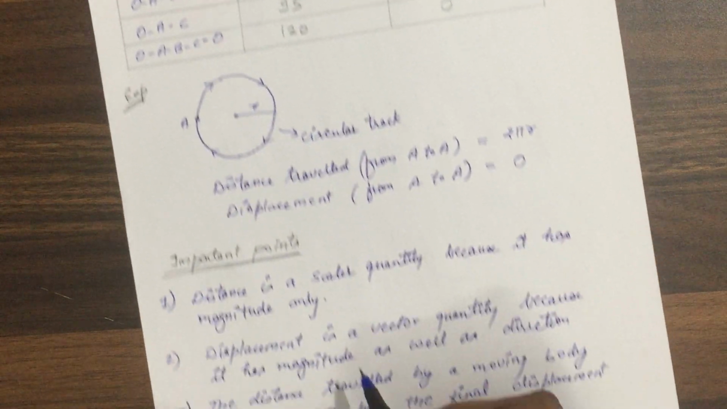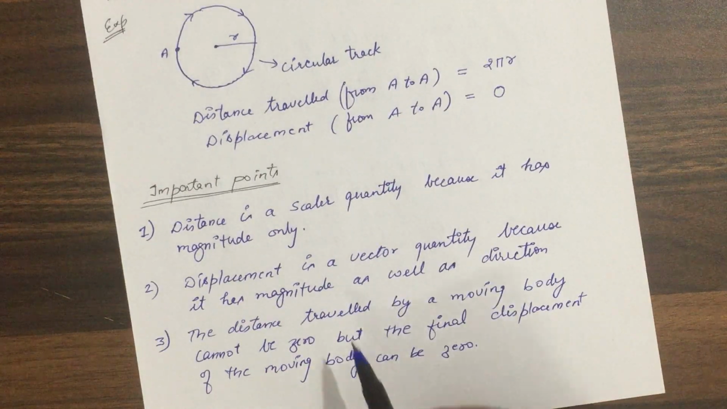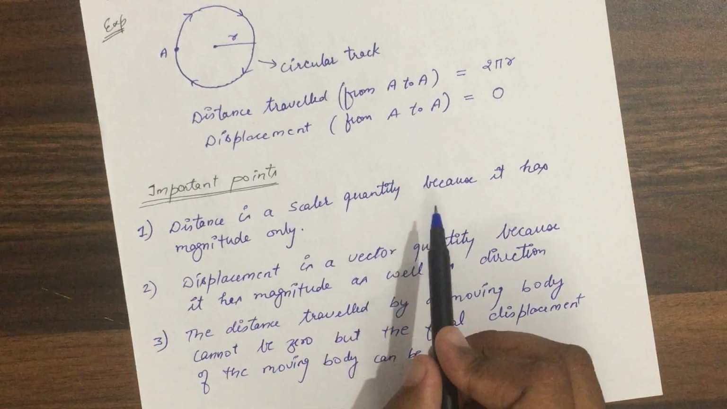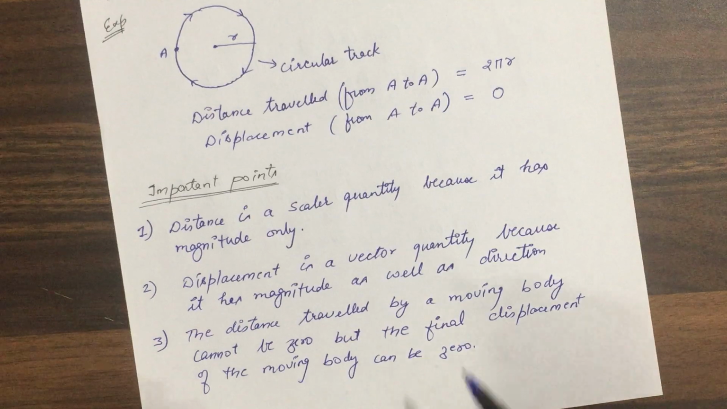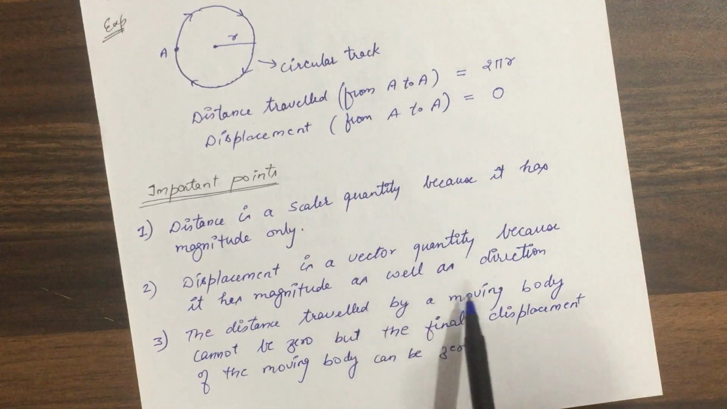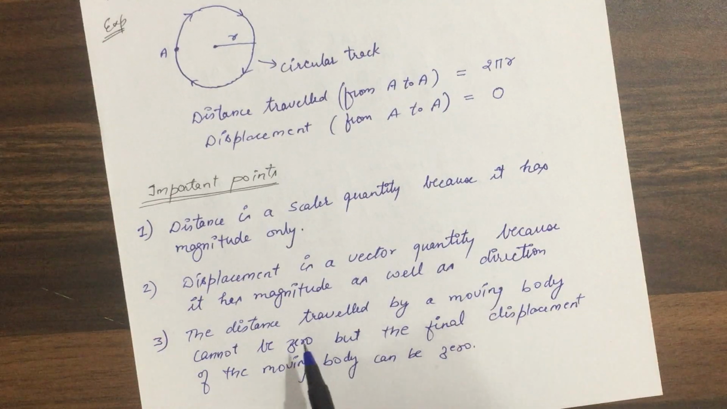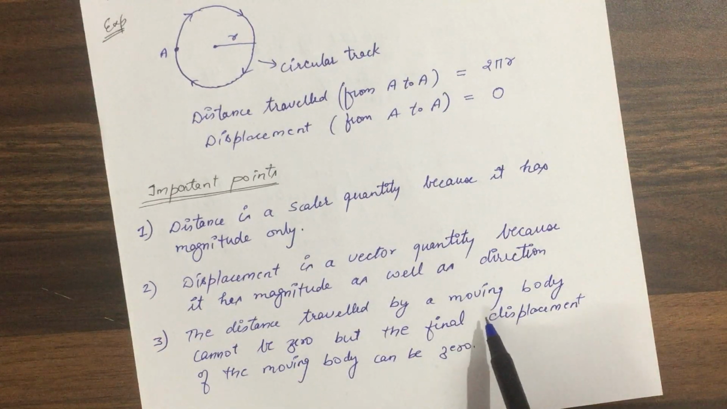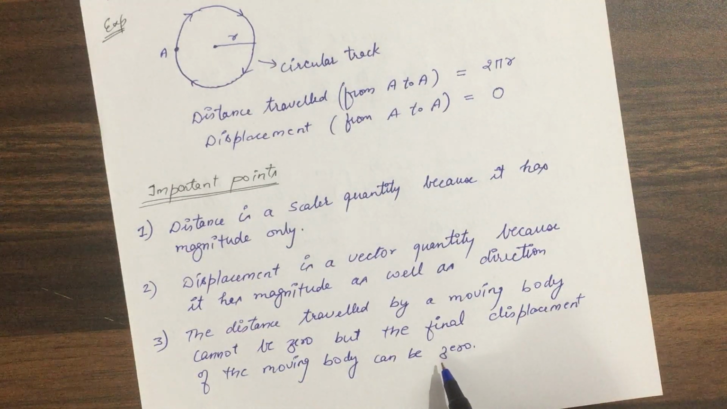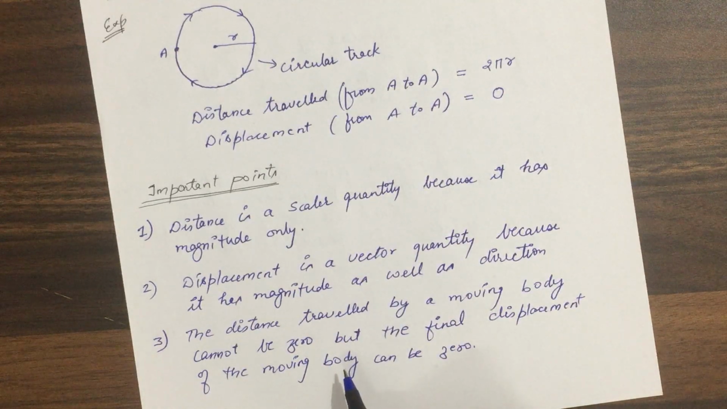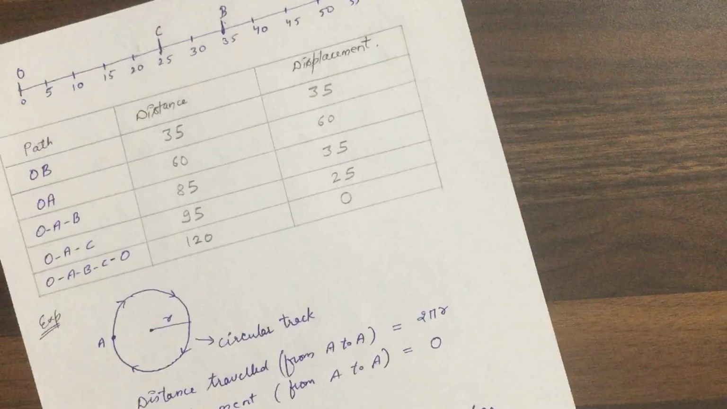Now we will see some important points. First of all, distance is a scalar quantity because it has magnitude only. But displacement is a vector quantity because it has magnitude as well as direction. Now the distance traveled by a moving body cannot be 0, but the final displacement of a moving body can be 0. This we have proved in the above example, that distance can't be 0 but displacement can be 0 when the initial and final positions of the object are the same. Clear?